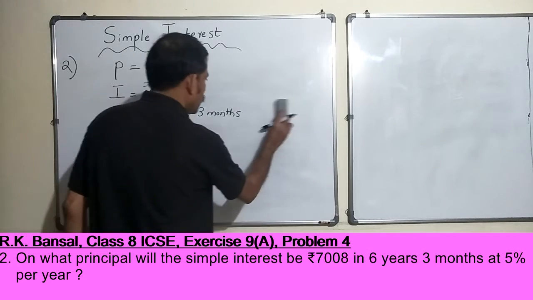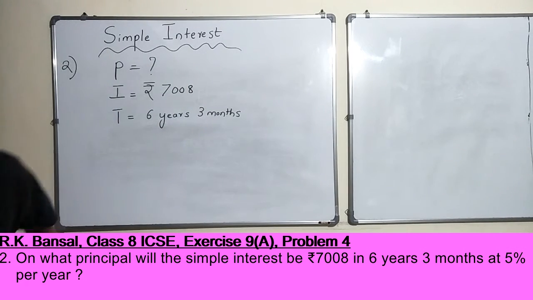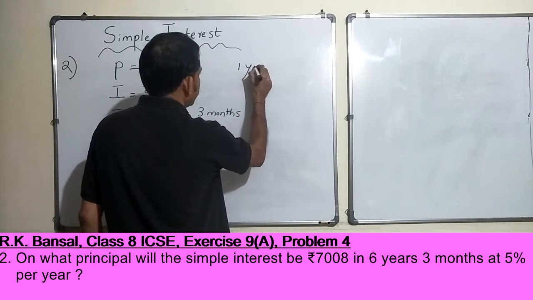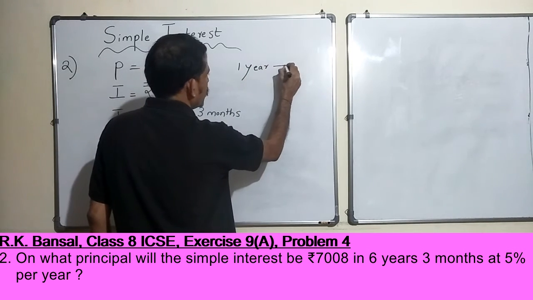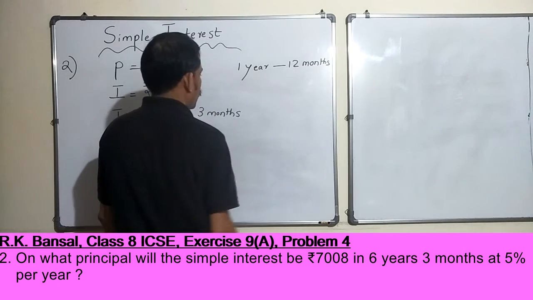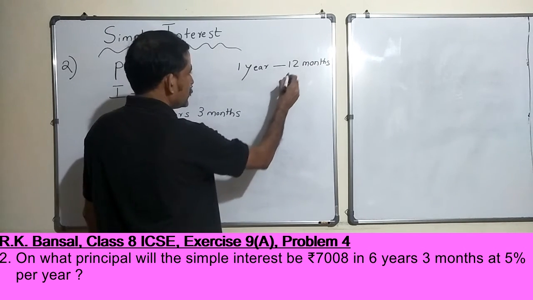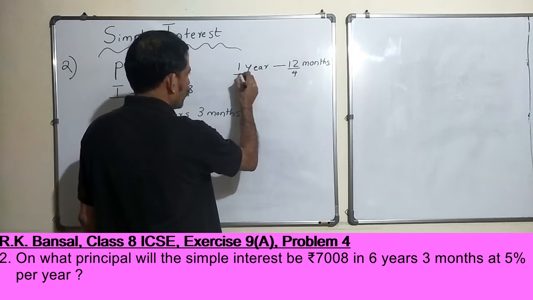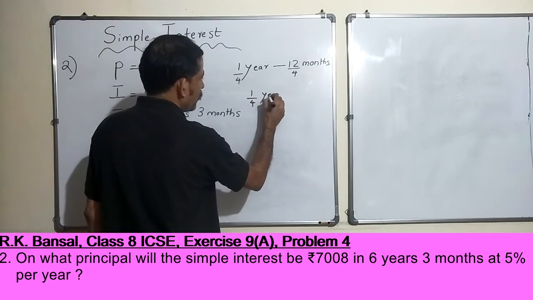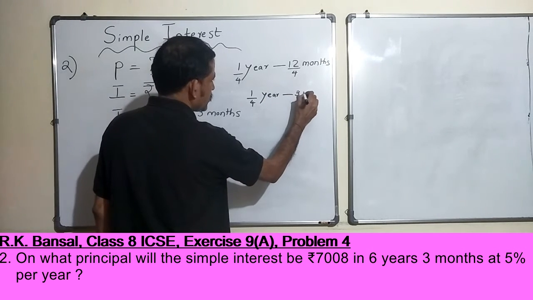Now let's understand why. Okay, 1 year is 12 months, correct? No, 1 year is 12 months. Okay, I need 3 months here. So I divide both sides by 4. Correct, no? So 1 by 4 years, 1/4 of a year is 3 months.